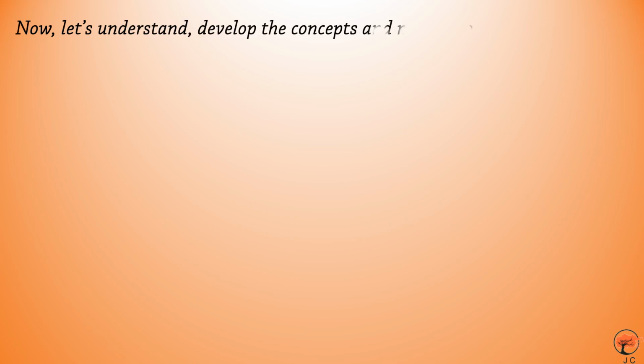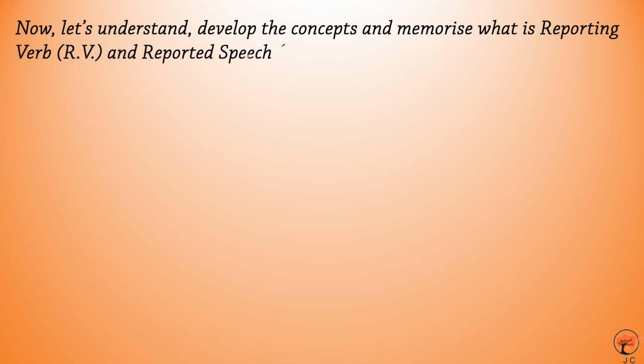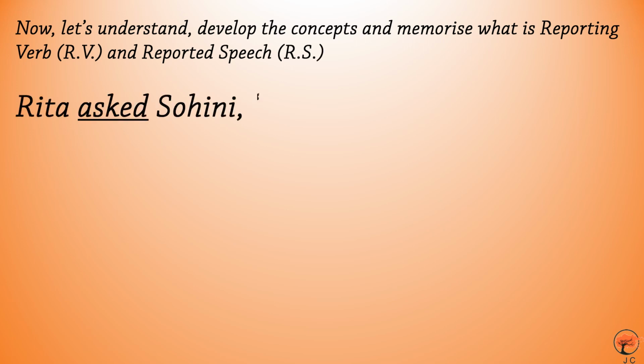For a deeper clarity of direct and indirect speech, let us understand, develop the concept and memorize what is reporting verb, represented as RV in short, and reported speech, RS. Let us take an example. Rita asked Shohini within quotes, "Are you going somewhere?"